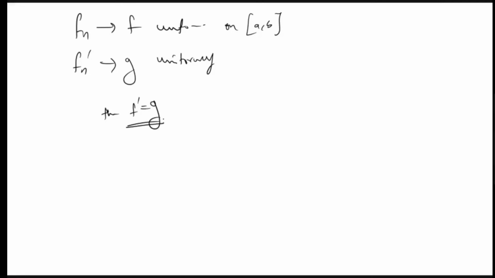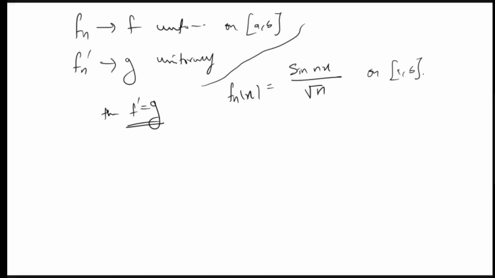We cannot say that if Fn converges to F uniformly and it is differentiable, then Fn primes are converging to G. The best example is Fn of x is equal to sin nx by root n, on any closed interval AB.